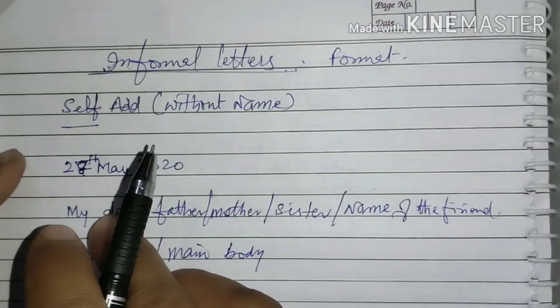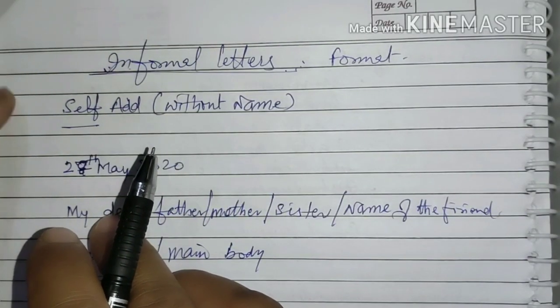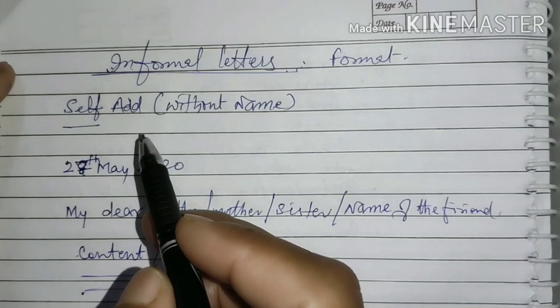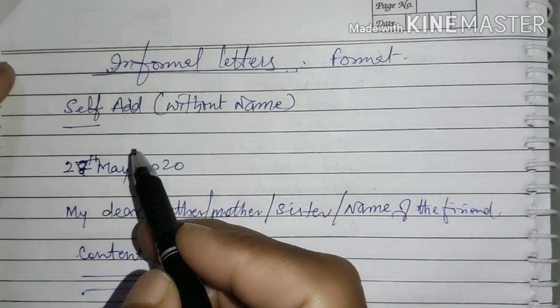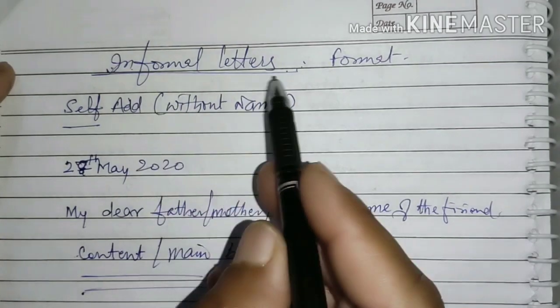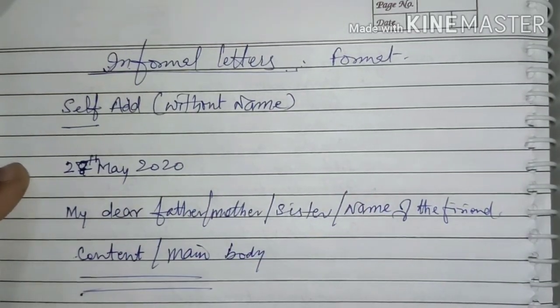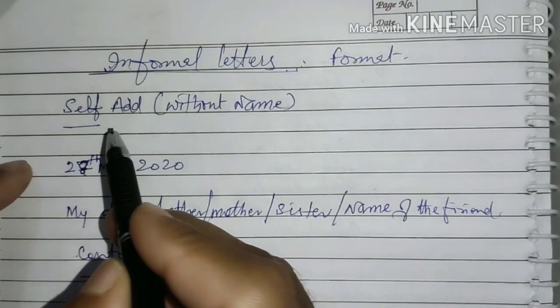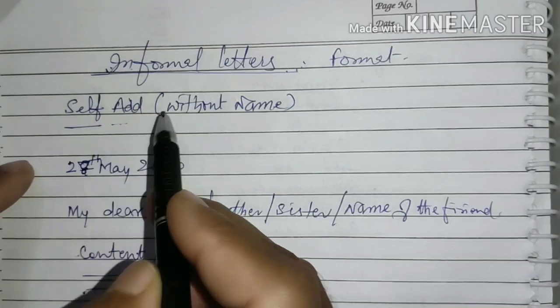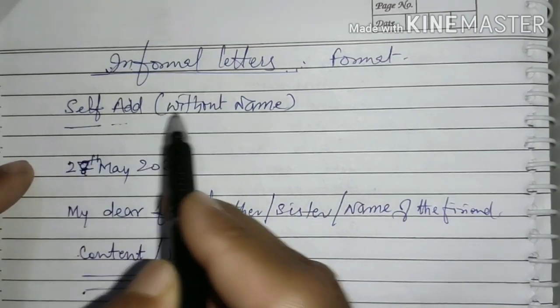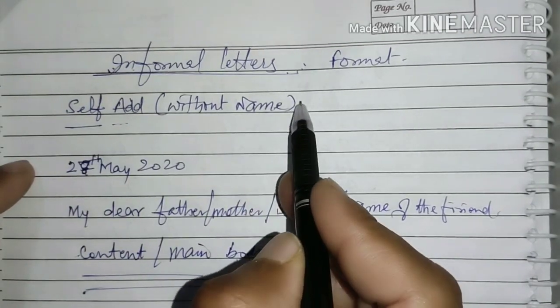Yes, students, welcome. Let us continue with the skill development of letter writing. As we have already discussed about the formal letters in our previous lecture, today we are going to learn about the format of informal letters. So, in case of informal letters, also we need to write the self address, and that should be without name.